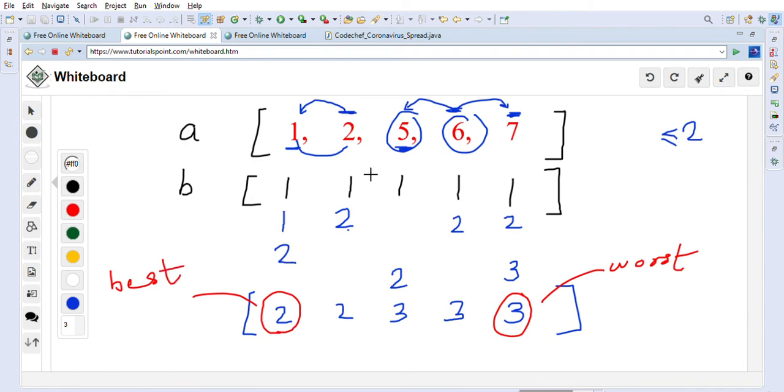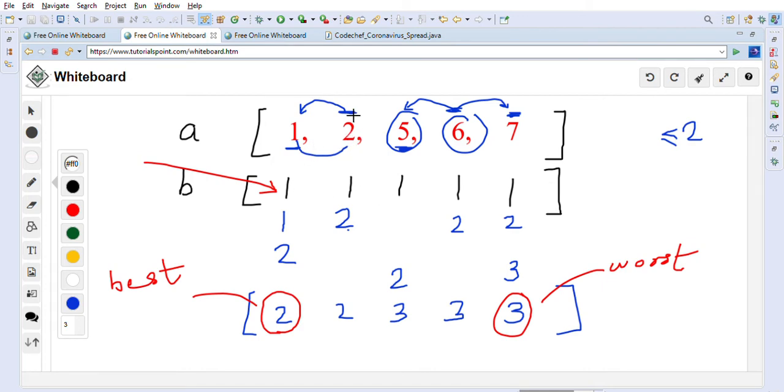And why does it work? Because they have given us that at least one of these people will be infected with coronavirus. So why are we setting this value to 1? Because we are assuming that this person is infected, and then we are considering that possibility and going through the array. So again, 1 is infected, we go through the array.